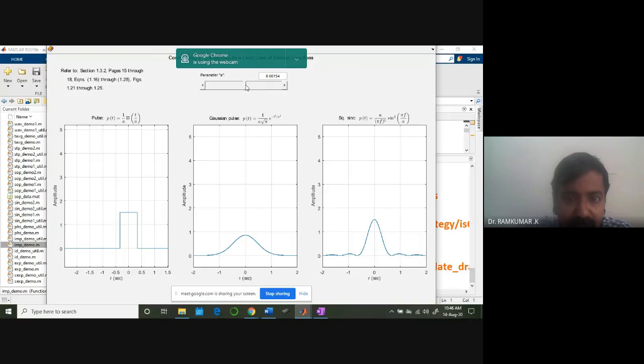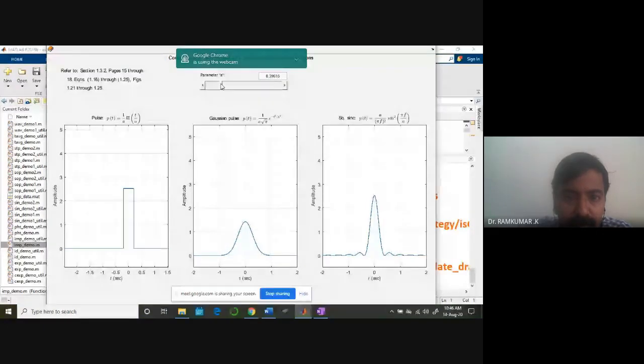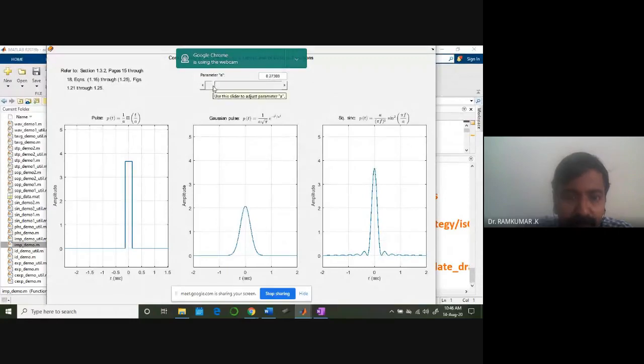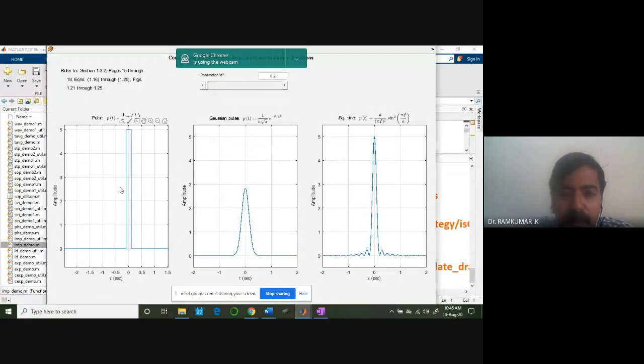See, now it is increasing. It's approaching like an impulse. Can you see it? You can intuitively visualize it clearly. Rectangular pulses will become an impulse when a approaches 0.